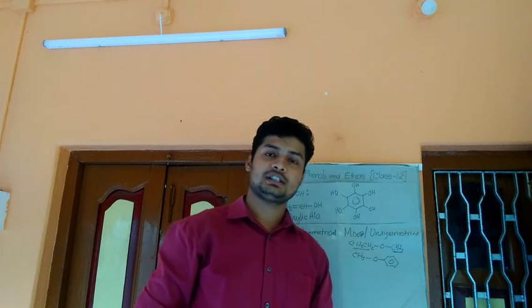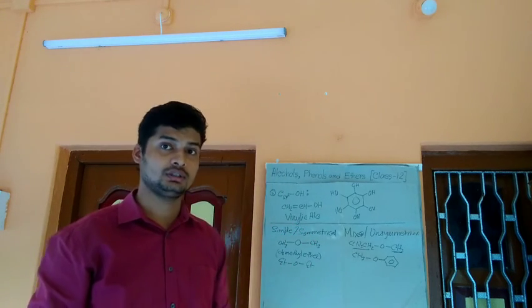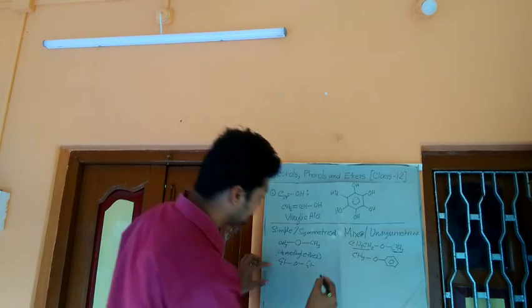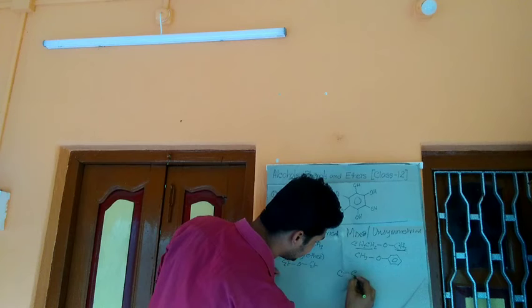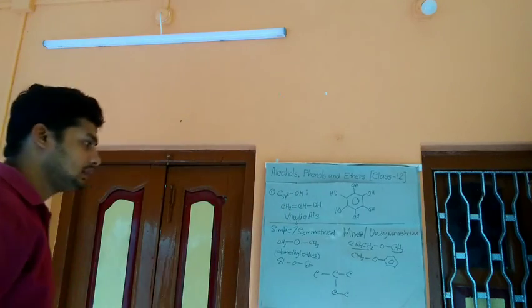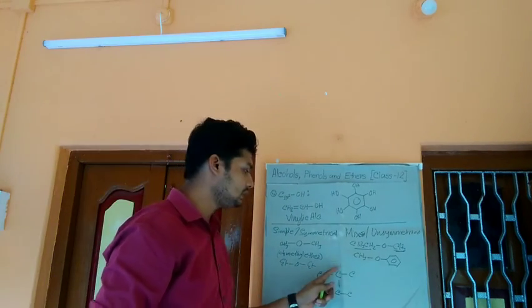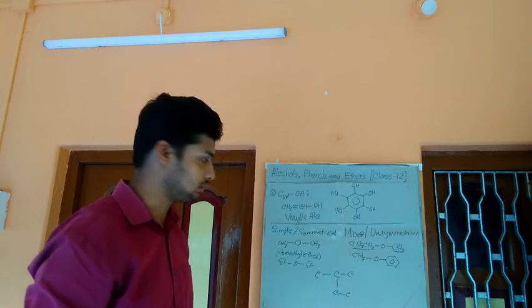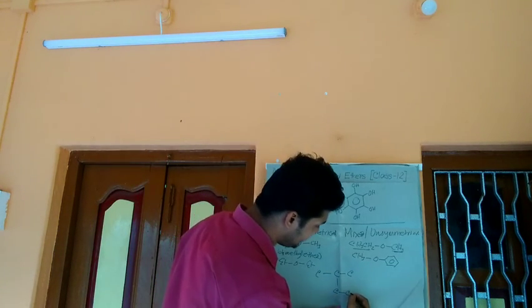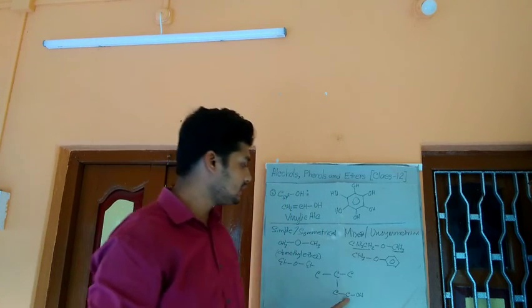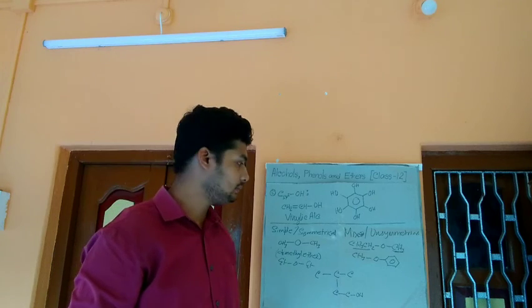Now let us check what we learned from this class. Let us assume that all the left vacancies are filled up with hydrogen atoms. If we give an OH group to this carbon atom, what is the class of the alcohol?